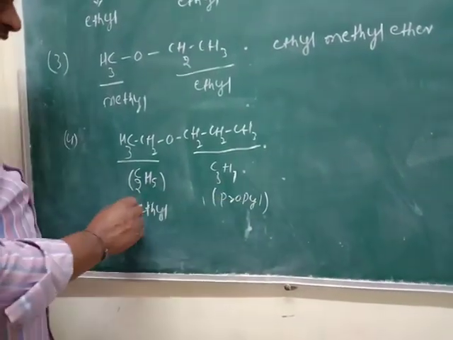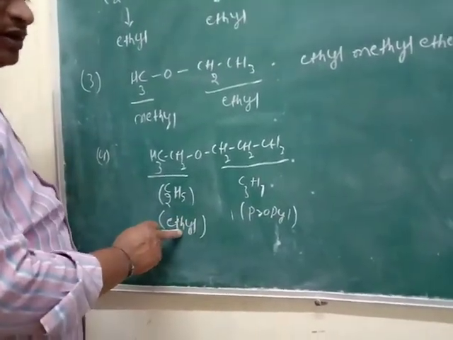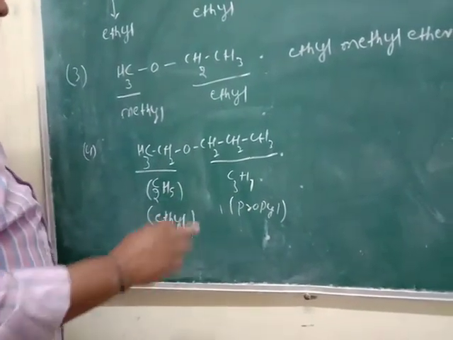Of these two alkyls, ethyl is the smaller and propyl is the larger.